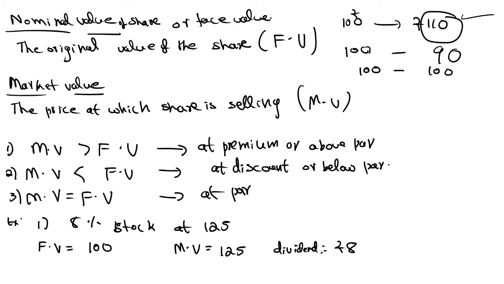Market value is equal to 125 rupees. Dividend means income per share. 8% stock means for one stock how much will you get? Rupees 8. Face value is 100 rupees, market value is 125 rupees, but for one stock they will give rupees 8.